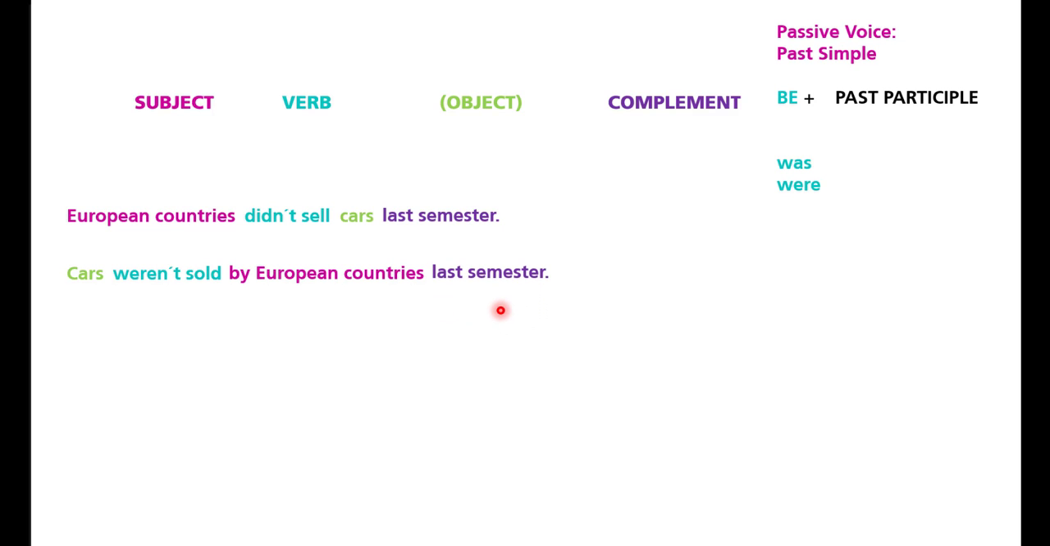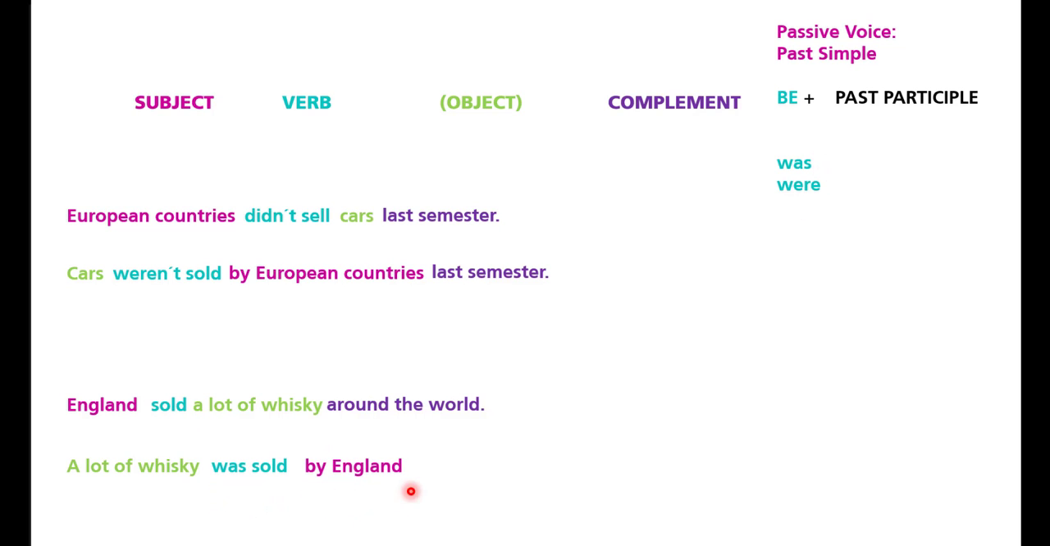Okay, then the next one, it says England sold a lot of whiskey around the world. In passive voice, if you want to change the emphasis, you say a lot of whiskey. In this case, it was sold by England around the world. Okay, so remember, guys, this is in passive voice in past.